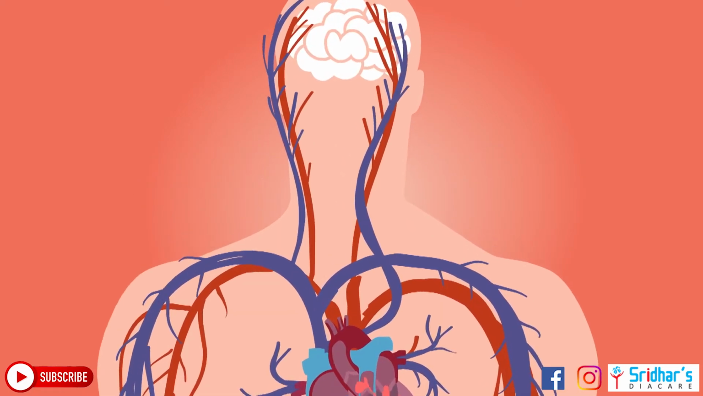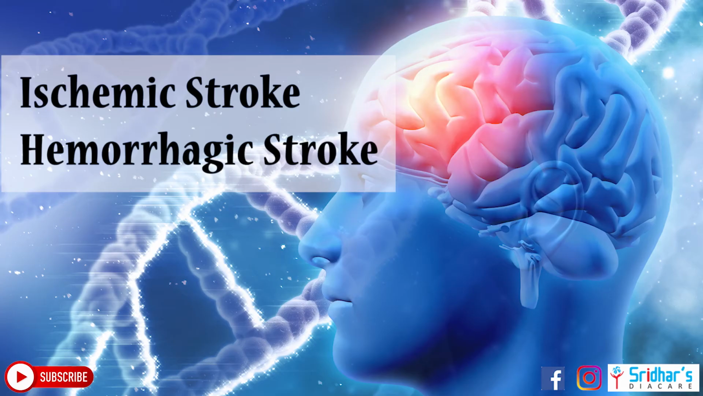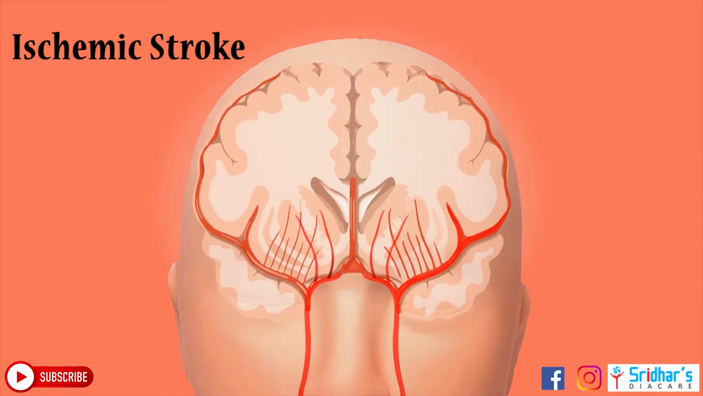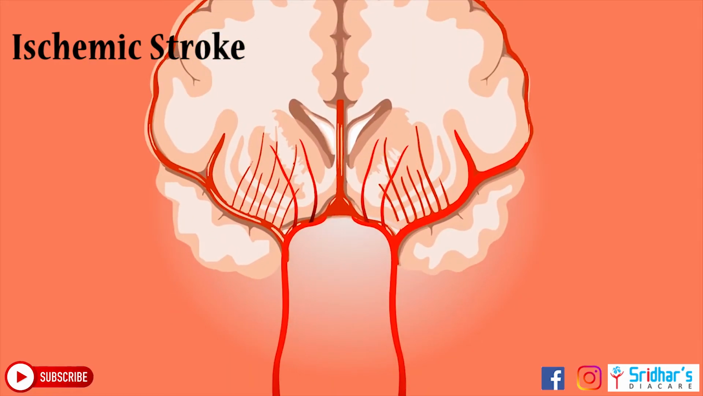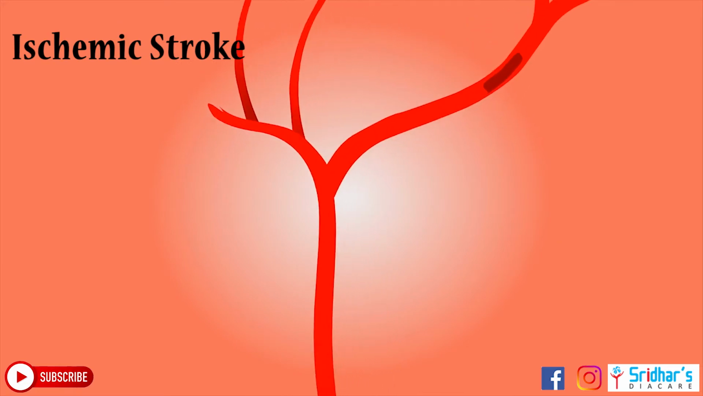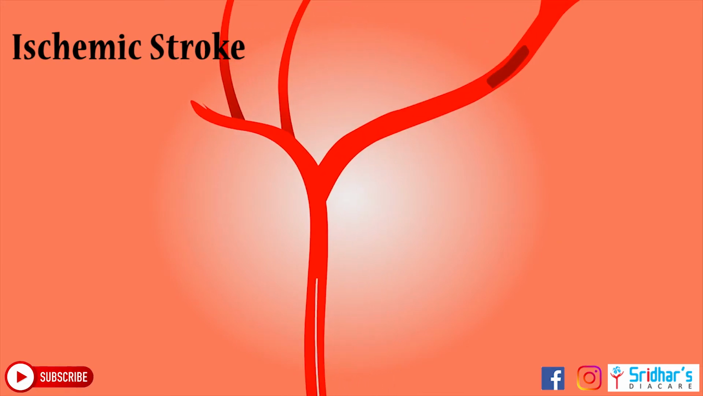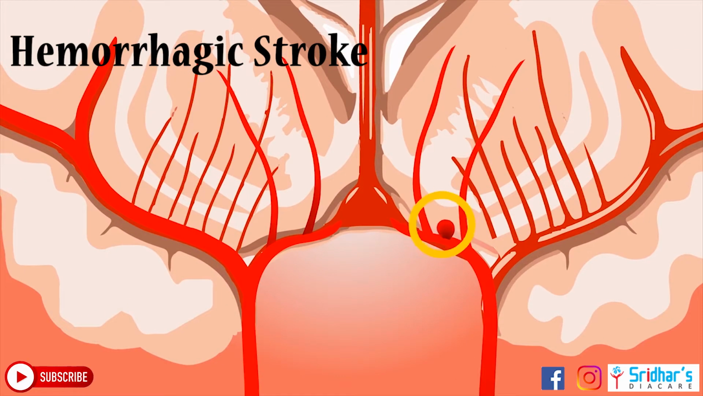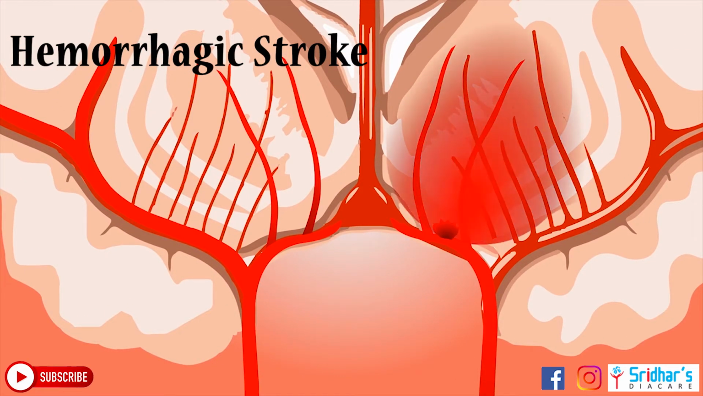The commonest types of stroke include an ischemic stroke and a hemorrhagic stroke. Ischemic stroke is caused by a blood clot that blocks or plugs a blood vessel in the brain. This is the commonest, and about 80% of strokes are ischemic. Whereas hemorrhagic stroke is caused by a blood vessel that breaks and bleeds into the brain.